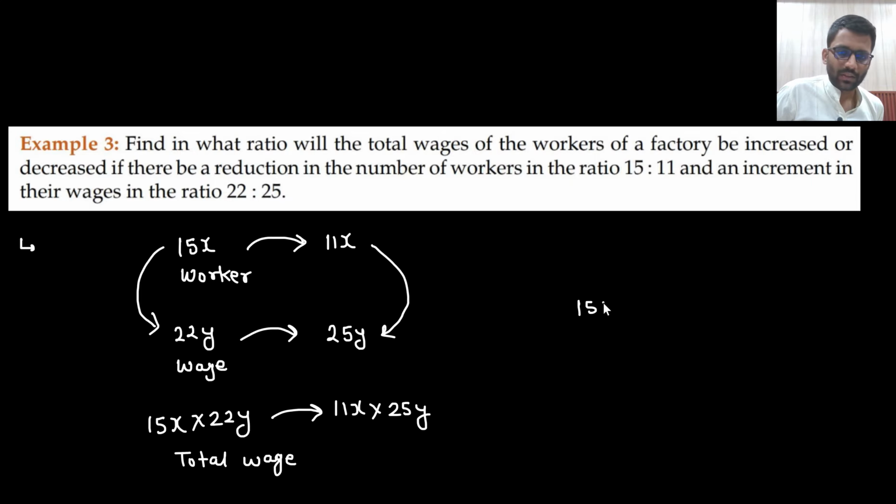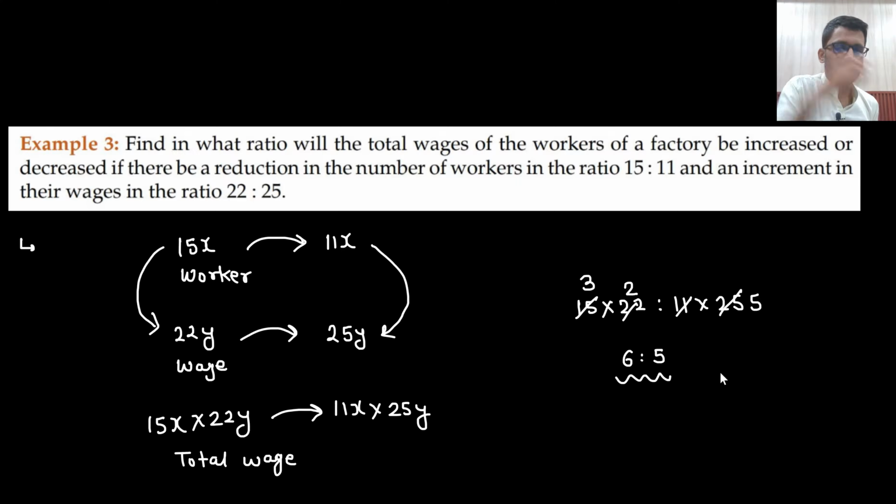That is 15 into 22 ratio 11 into 25, because xy will get cancelled. So this is the new ratio which we can calculate. 3 and 2, so 6 ratio 5. So the total wage has decreased. Initially they were getting 6 rupees, now they are getting 5 rupees.